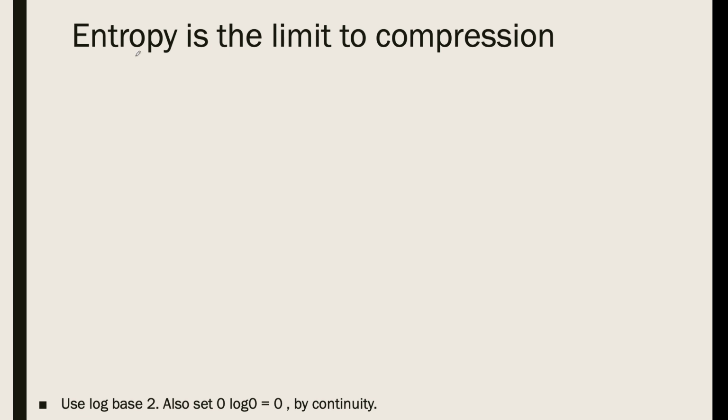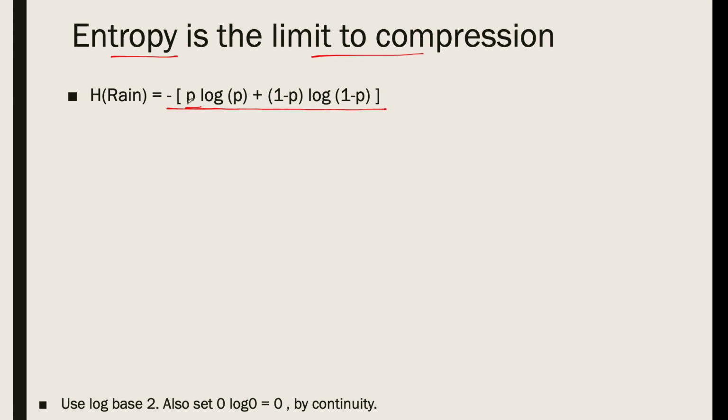Generally, entropy is the limit to compressing any sequence, and there's a magical formula that Shannon proposed, that for binary variables that take only 1 and 0, let's say they take the value 1 with probability p, this is the formula for the entropy. It's minus p log p minus (1 minus p) log (1 minus p). And the base of the logarithm here is base 2, and by continuity we always assume 0 log 0 is 0.